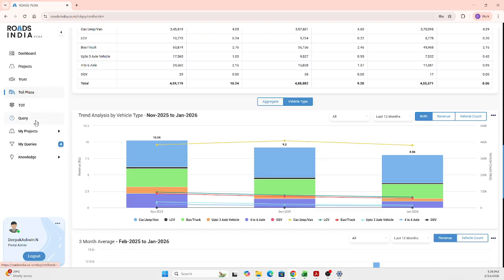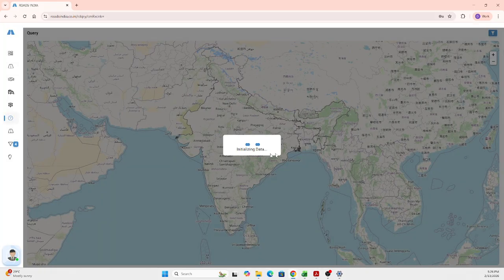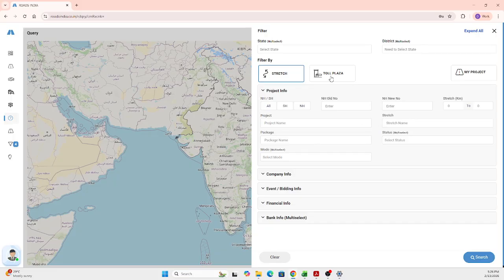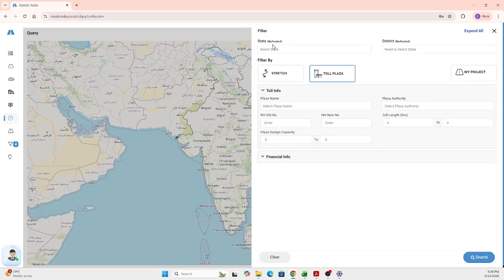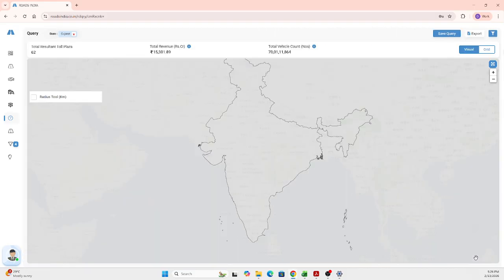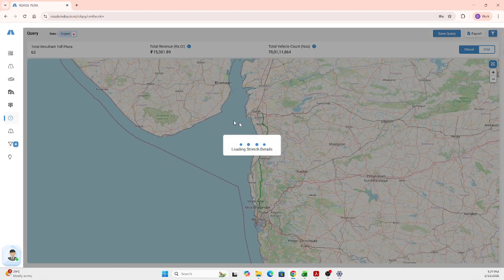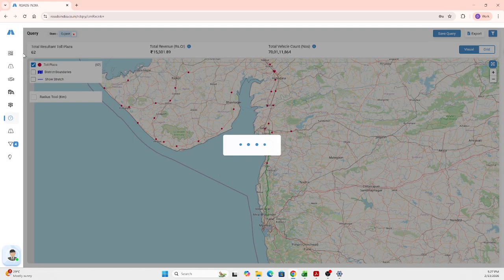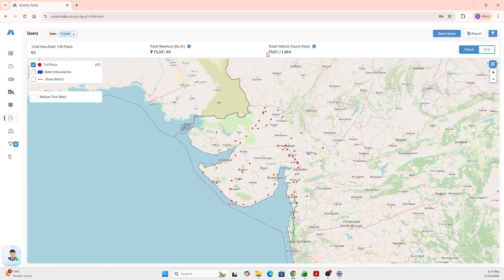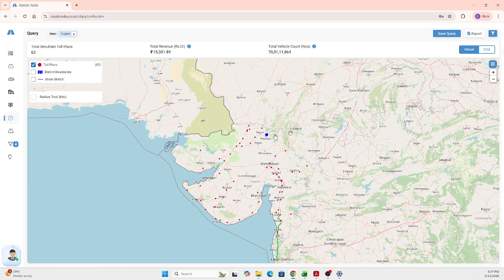So now coming to the query screen, and this query screen can be used for the toll plazas also. I'm just toggling the toll plaza now, and I want to go for any random state. I'm going with Gujarat again. I want to see the toll plazas in the state of Gujarat. Once after doing that, you can populate all the toll plazas available in and around the state of Gujarat. You can see there are 62 toll plazas available, and their total revenue and the total vehicle count are also made available for you, and you get the complete information about that.